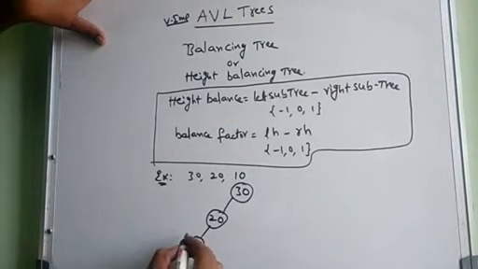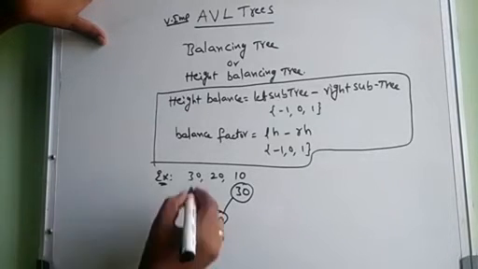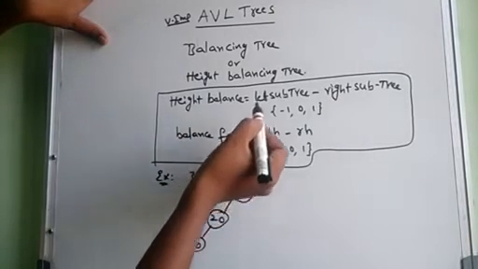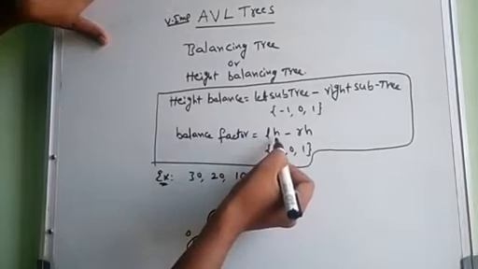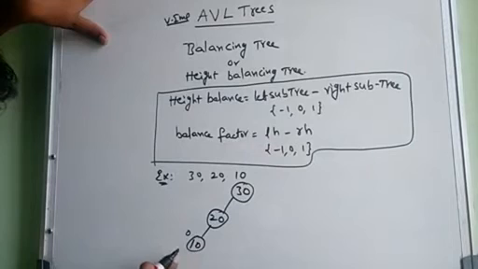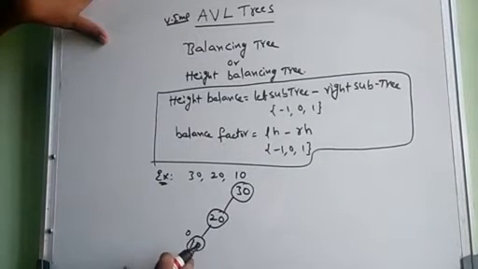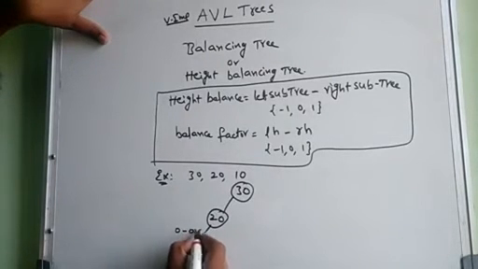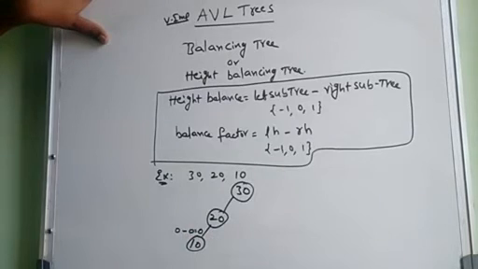There is no change of degree, simple as a degree. Balancing factor, we have to make a balance factor. Height is 0. How do we find the balance factor? Left subtree height minus right subtree height. What is the left subtree of this node? Any left subtree? No, 0. Any right subtree? No, 0. So overall it is 0. That is the way of calculating the balancing factor.